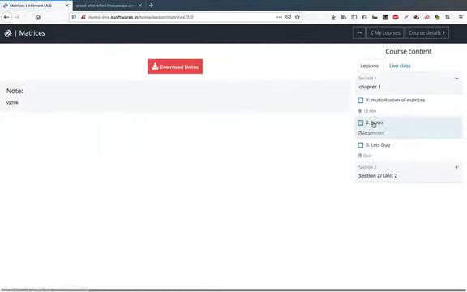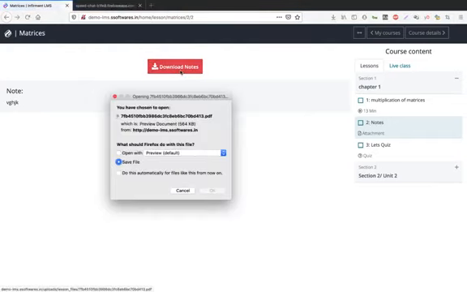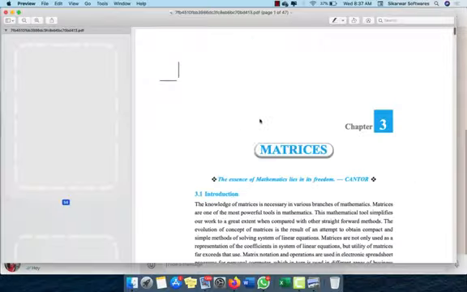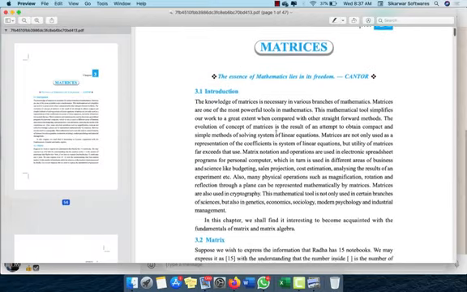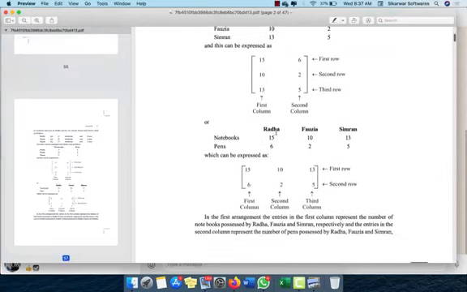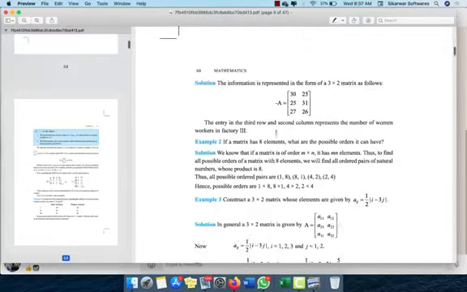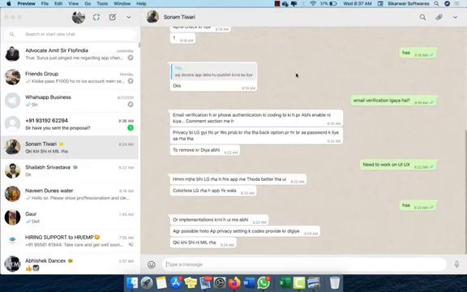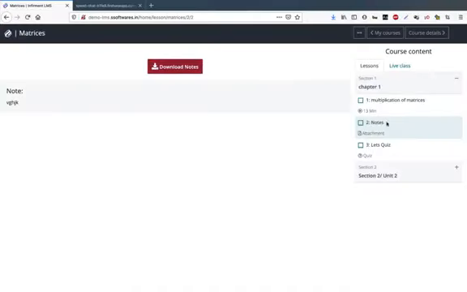Now let's go to the notes section. In the notes section there will be a note attached in the form of any kind of document. The student will click on download notes, and if he wants to preview he can preview, or else save it to his or her local system or device. I will click open with, and it will open the notes. Currently we have attached the mathematics notes to it. So these kinds of notes can be attached in the same courses. The student will go through these notes.